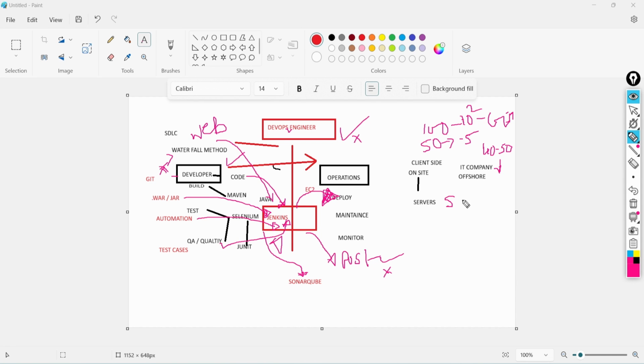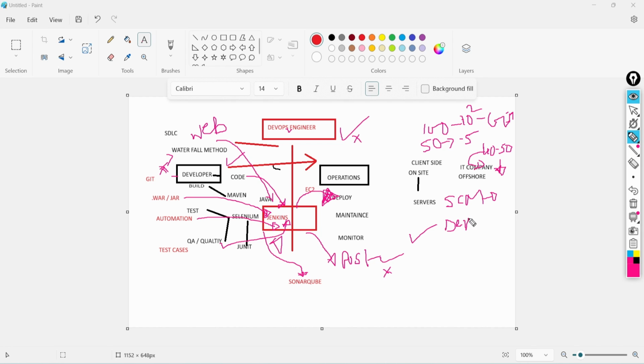GitHub is a source code manager where all the code of your application resides. Doing 40 to 50 builds manually cannot be executed by anyone. With automation, every build will be executed and every output shared with the concerned persons: the developer, the technical manager, the senior developer, the senior DevOps engineer, and the manager, based on the hierarchy of the organization. If the build is successful, they will see it is passing in the dev environment.